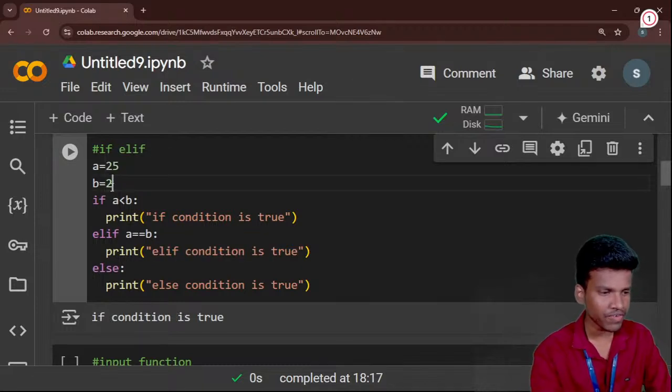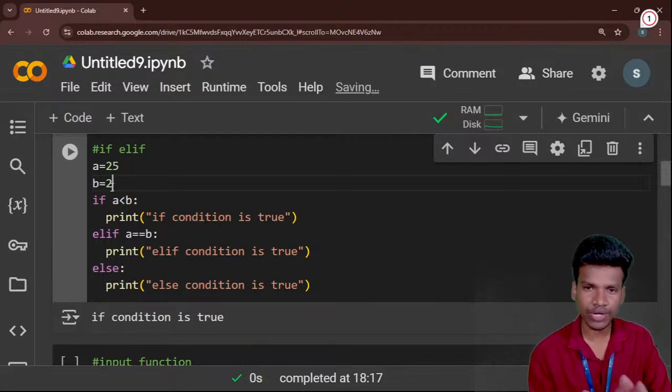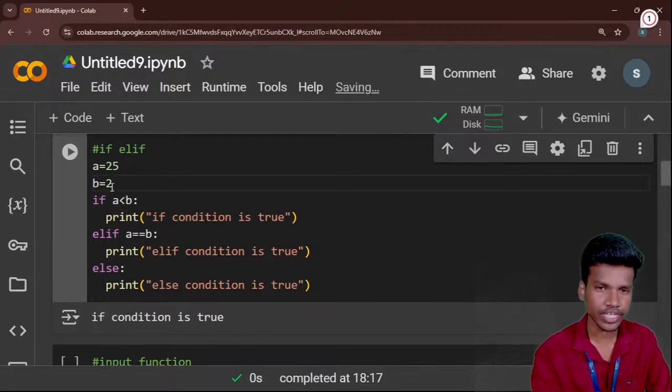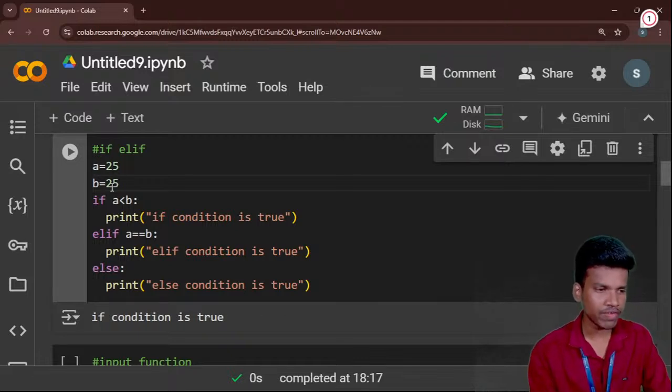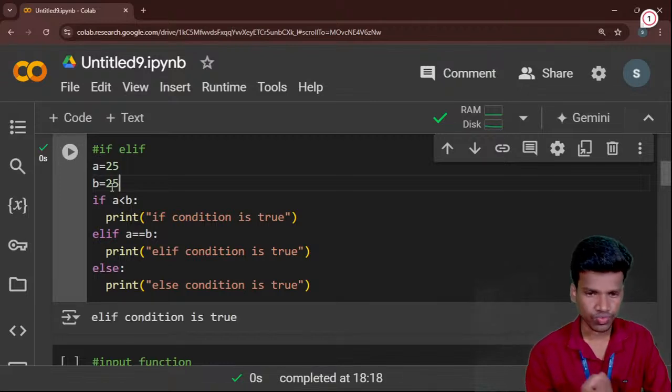For the elif condition, both values must be equal. Then only the elif condition is executed. Now both the a and b values are equal, so when I run this, the elif condition is true. So this is the difference between if, elif and else. Do you all understand this?